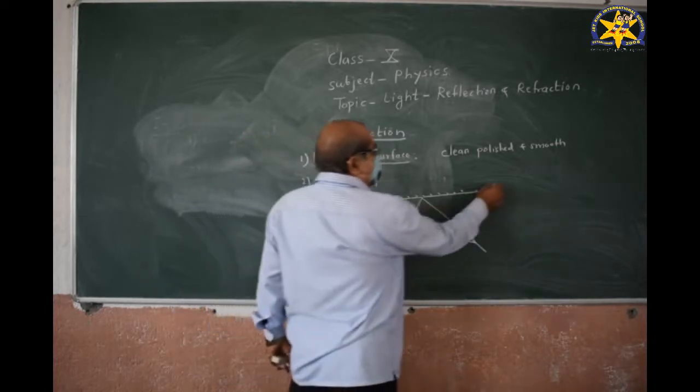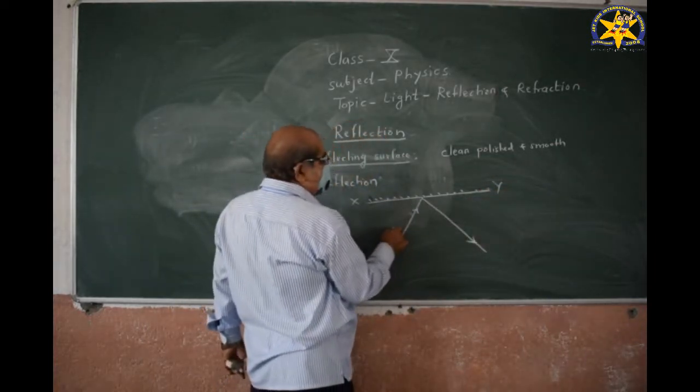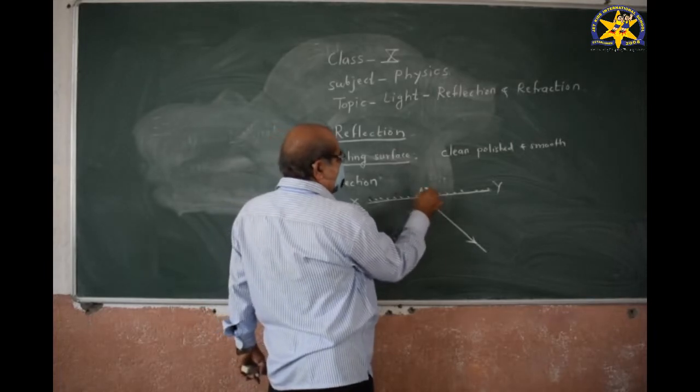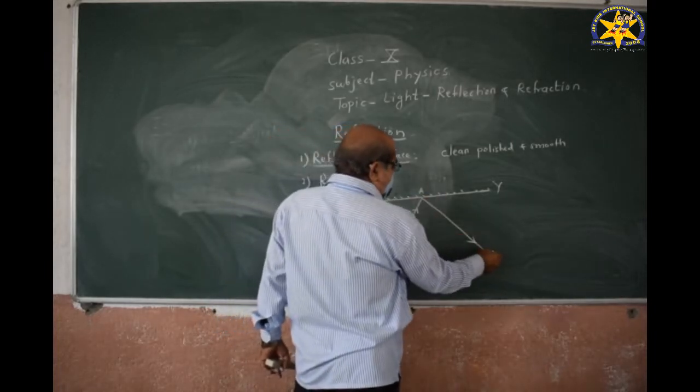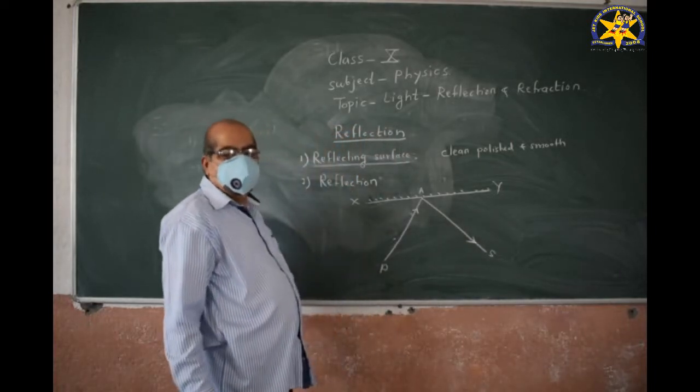Suppose this is the reflecting surface, PA is the incident ray, and AS is the reflected ray.